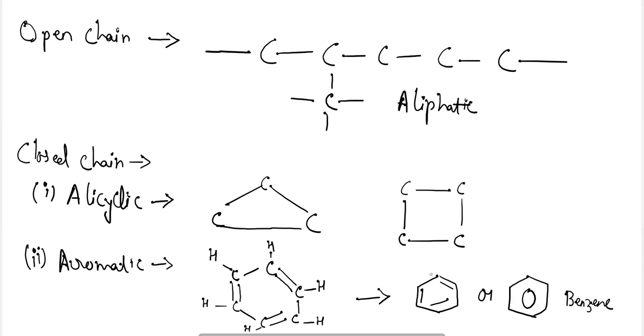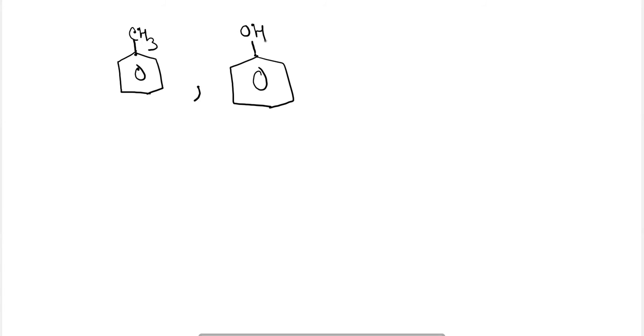So benzene is an aromatic compound, and the compounds which are formed from benzene are termed as aromatic compounds. For example, toluene, phenol, benzoic acid, aniline, benzaldehyde, and many more. These are also termed as benzenoid compounds.